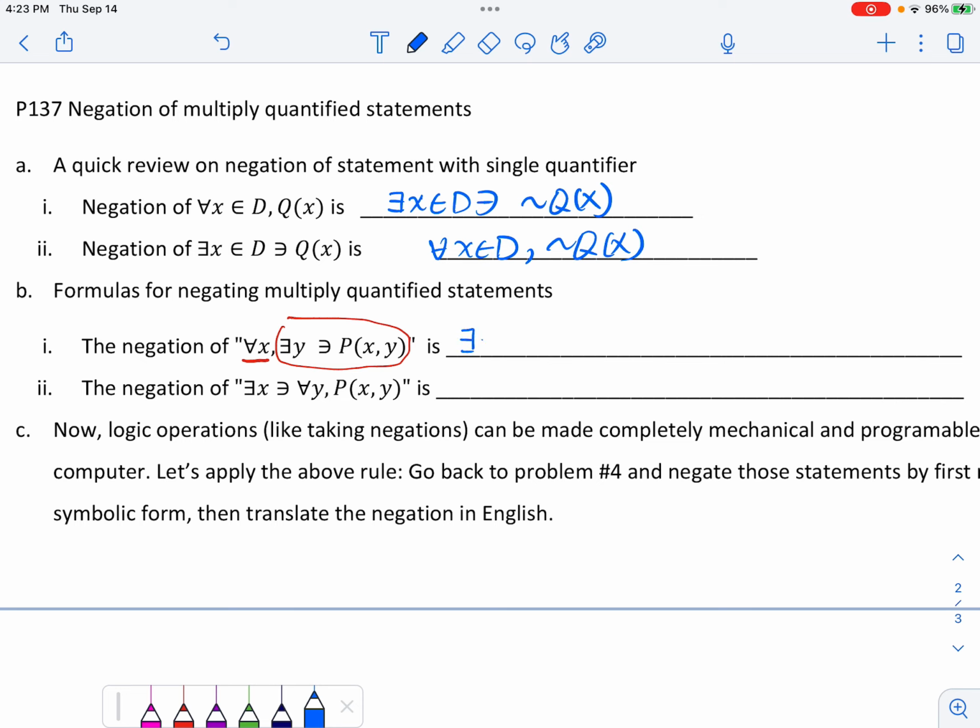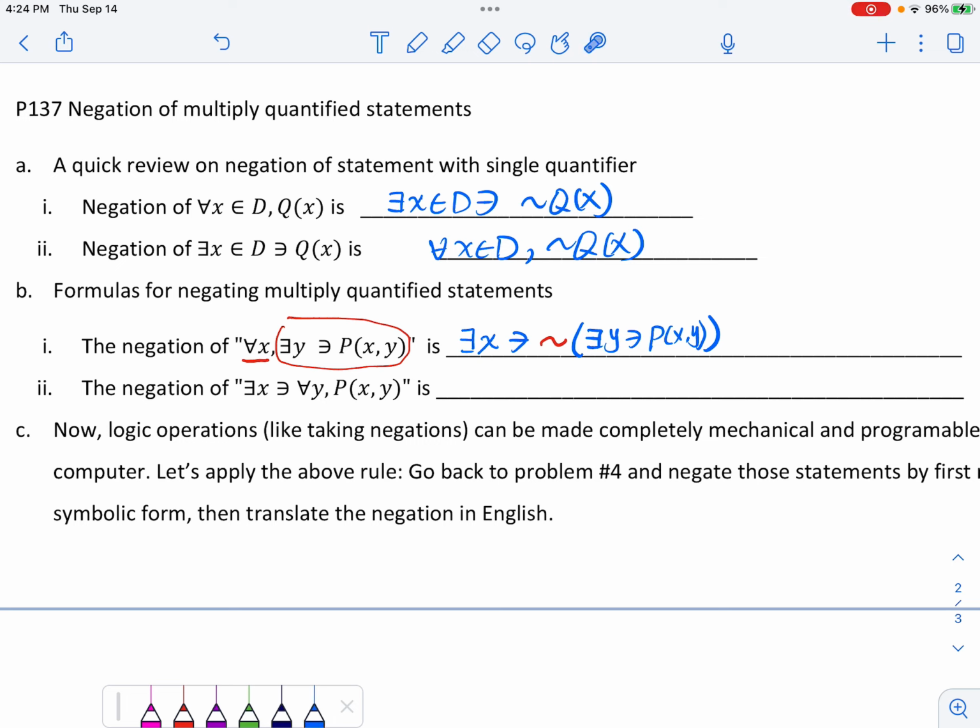So there exists x such that we have to negate. What do we negate? We negate this whole thing, right? I'm going to do it in multiple steps. I will be negating this part: the exists y such that P of x, y. That's what we are trying to negate.